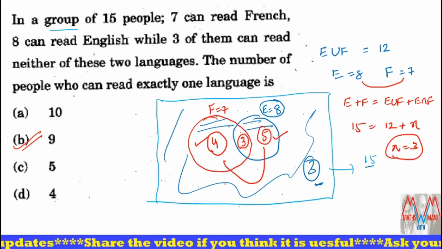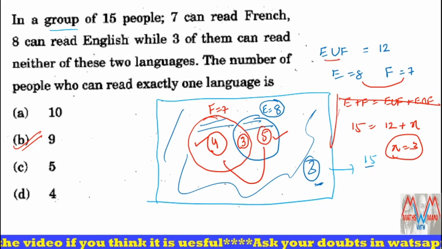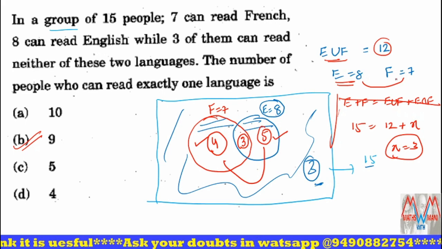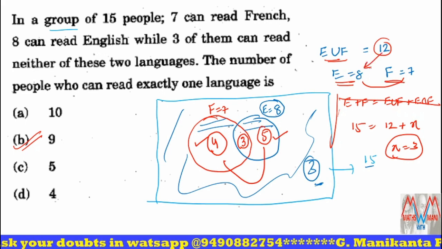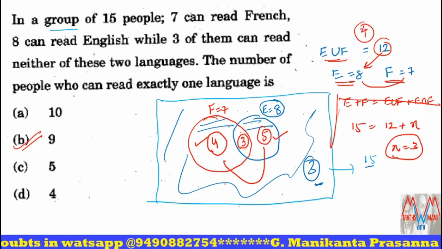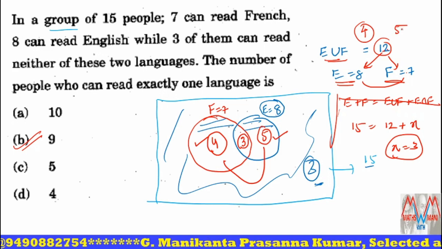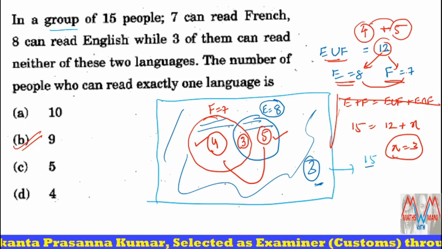Otherwise you can easily solve from this step also. E union F is 12, E is 8 and F is 7. So only E is equal to 12 minus 8, that is 4. Only French is equal to 12 minus 7, that is 5. So 4 plus 5, 9, that is only one path. From that also you can solve it. That is using sets, and this is using Venn diagrams.